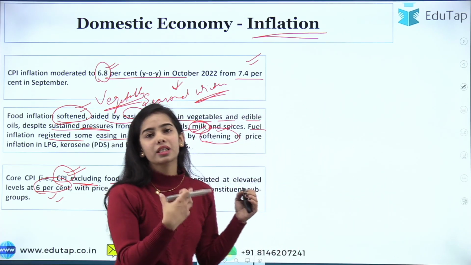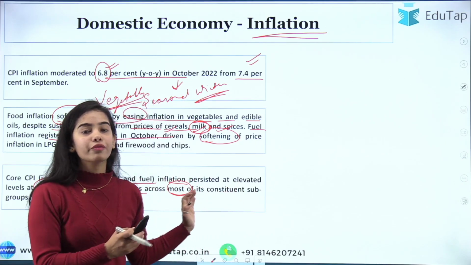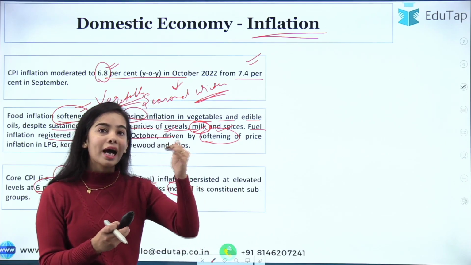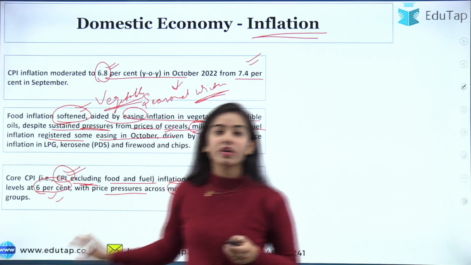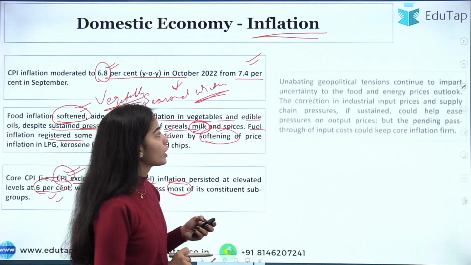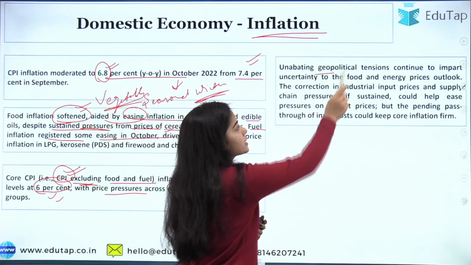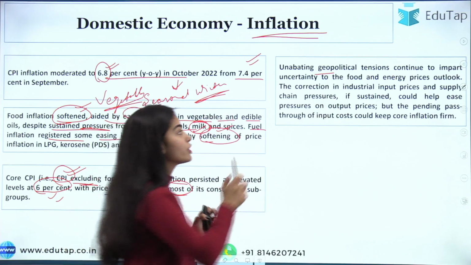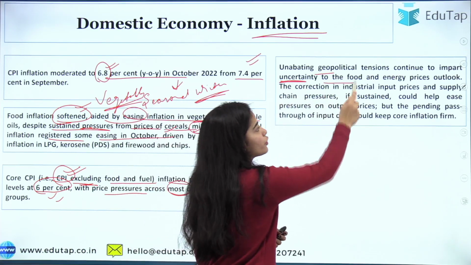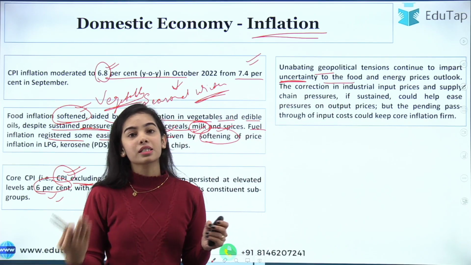Manufacturing, other goods, and food and fuel still have high inflation. So you have to remember that the core CPI is above 6%. The unabating, persistent geopolitical tensions have caused uncertainty to the fuel, food and energy prices outlook.